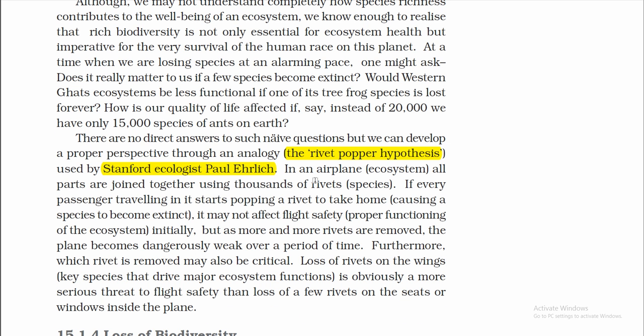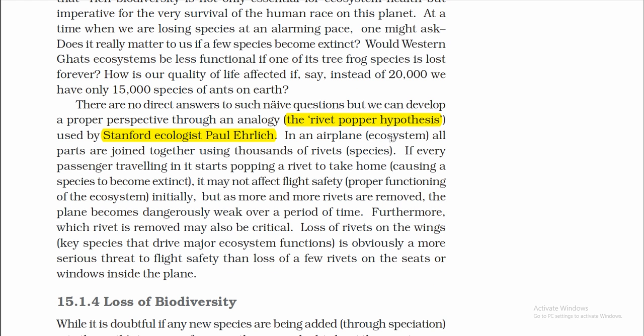In an aeroplane, which is the ecosystem, all parts are joined together using thousands of rivets, which are the species. If every passenger travelling in it starts popping a rivet to take home, causing the species to become extinct, it may not affect flight safety or the proper functioning of the ecosystem initially. But as more and more rivets are removed, the plane becomes dangerous over a period of time.